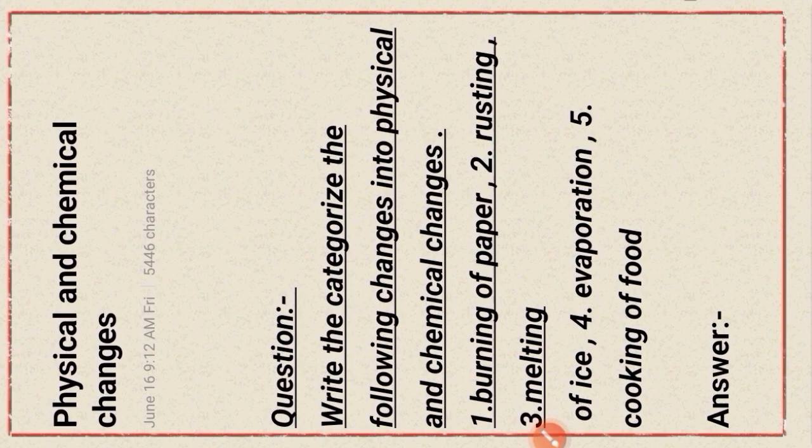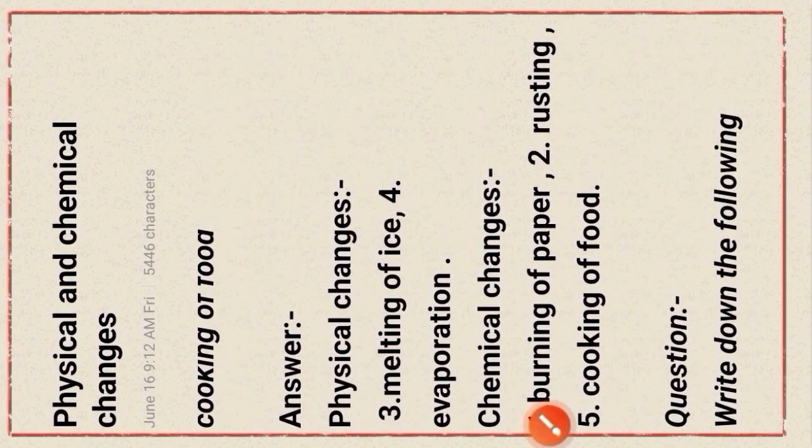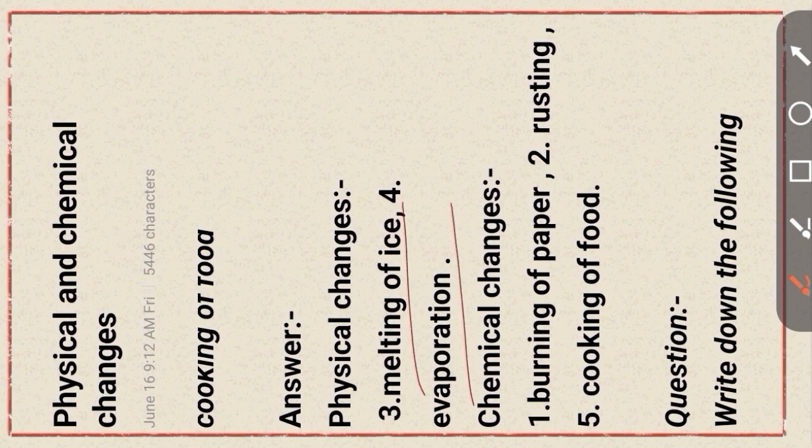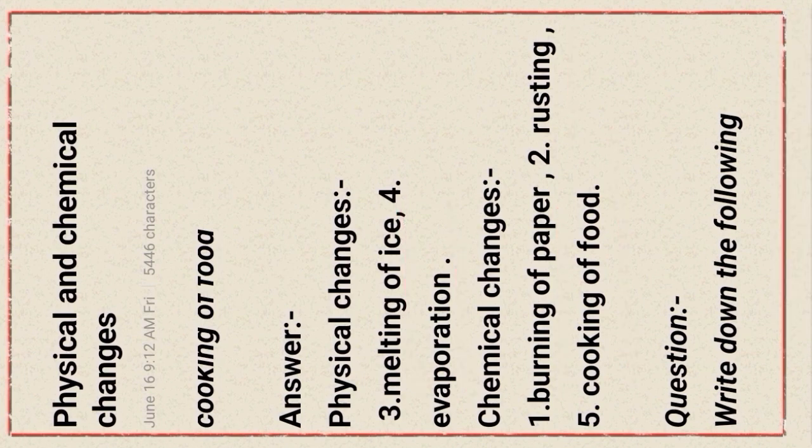Burning of paper, rusting, melting of ice, evaporation, cooking of food. Now the answer. Physical change: melting of ice, evaporation. But the chemical changes category: burning of paper, rusting, cooking of food.